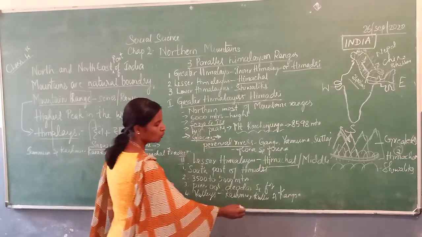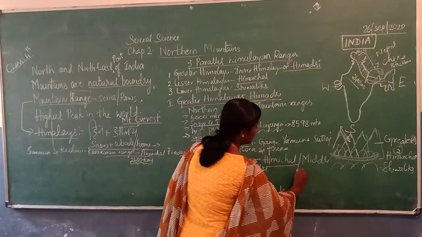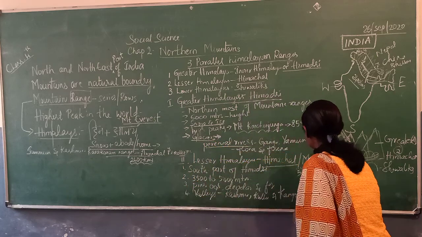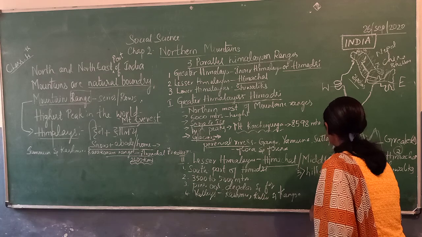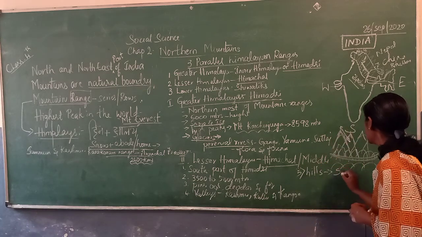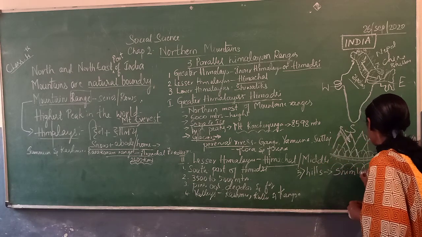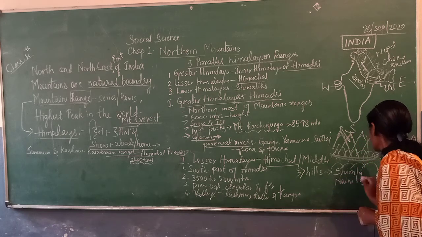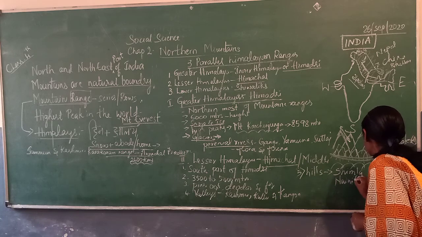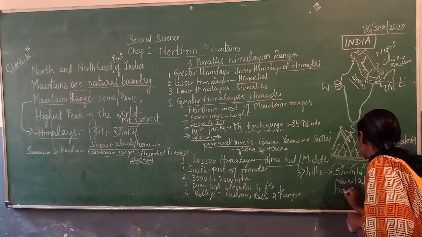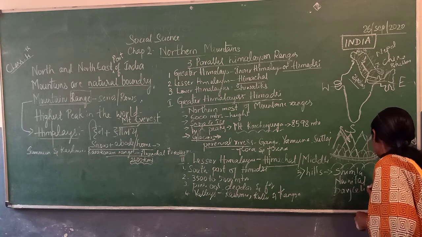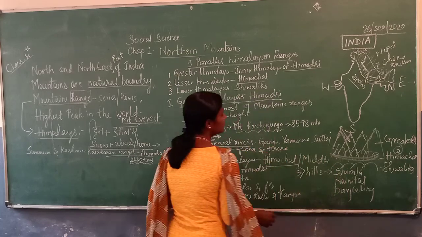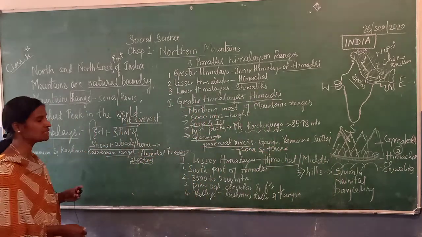And children, there are beautiful hills also, like Shimla, Nainital and Darjeeling.